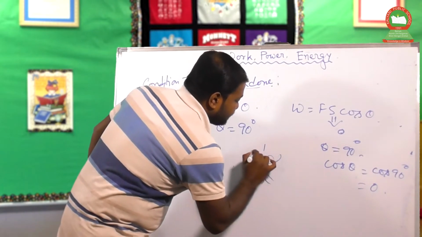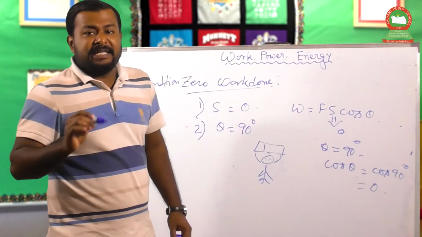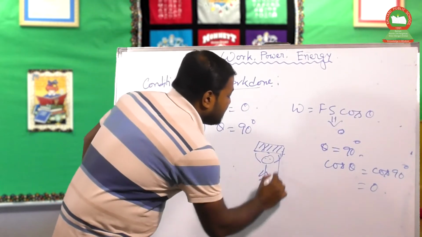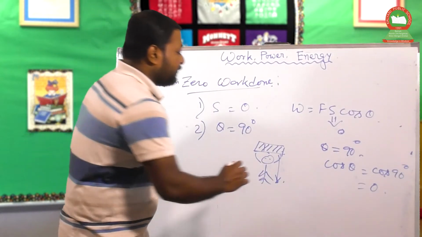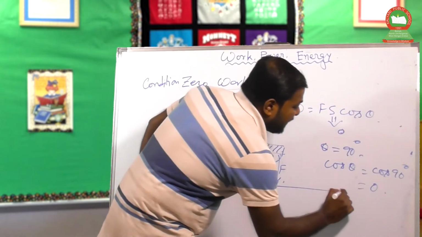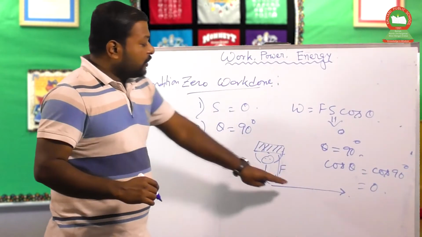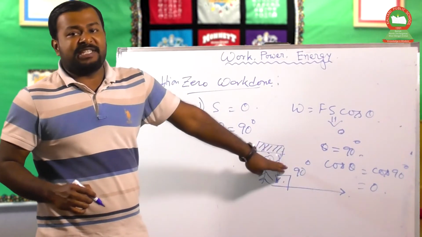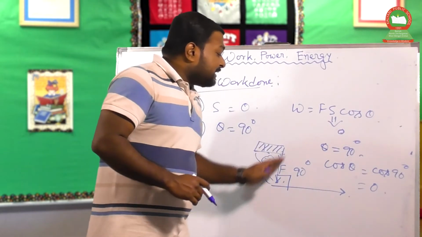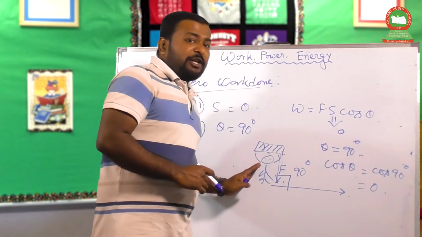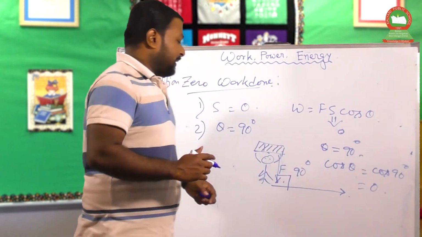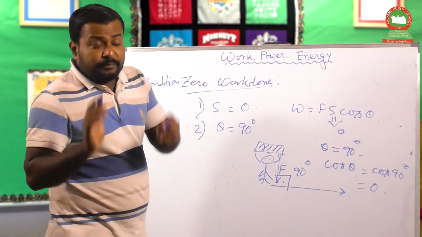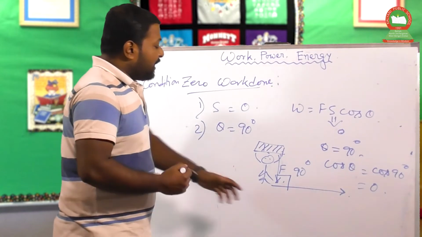carrying a basket on his head. Now the weight of the basket is downward, so this is the applied force, and the man is moving in this particular direction, so this is the displacement. Now this is the intermediate angle between the force and displacement, which is 90 degree. So if this happens then the man does no work because of the angle between the force and displacement. Work done depends on that particular case.